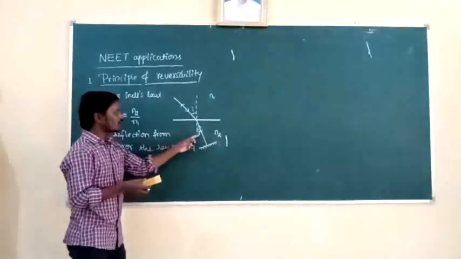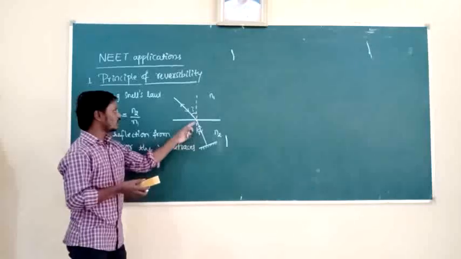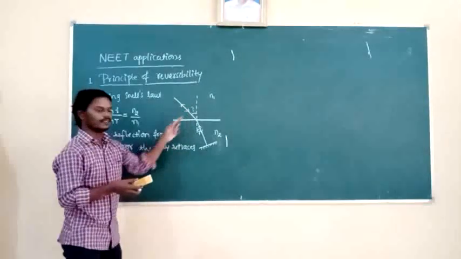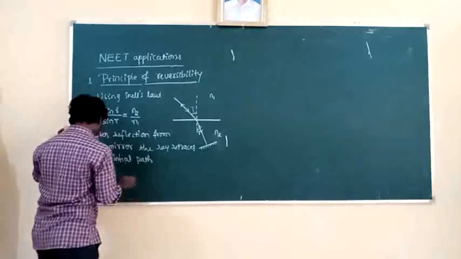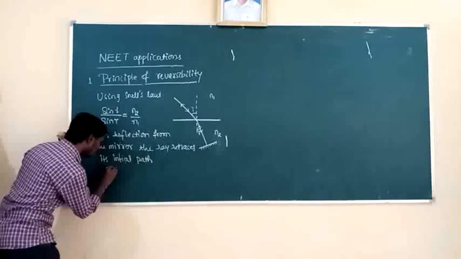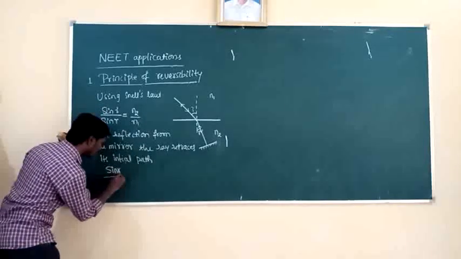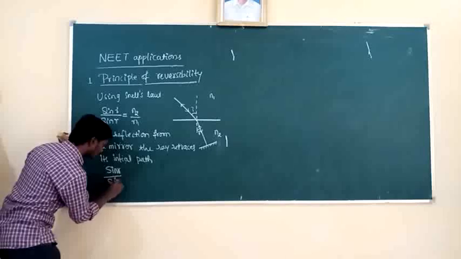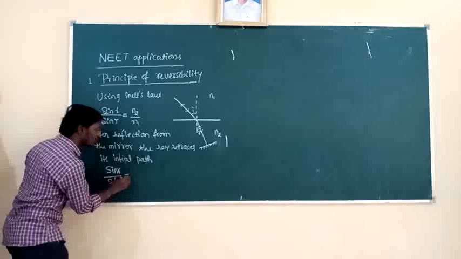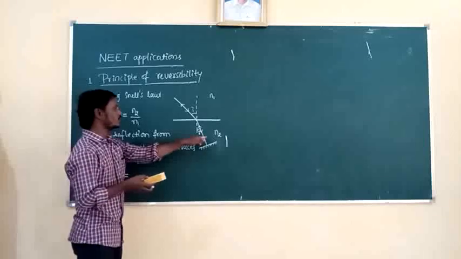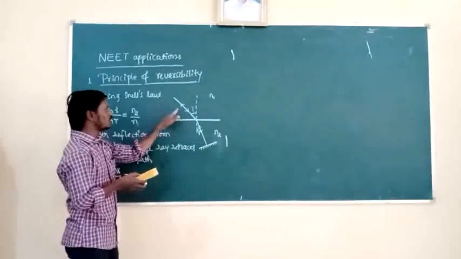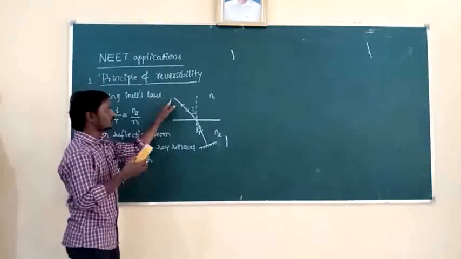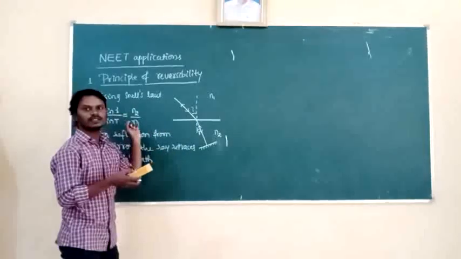So here the angle of incidence becomes R and the angle of refraction becomes I. So by using Snell's law again, sine of angle of incidence to the sine of angle of refraction, because the light is traveling from the second medium to the first medium, then in the first medium the light bends away from the normal.